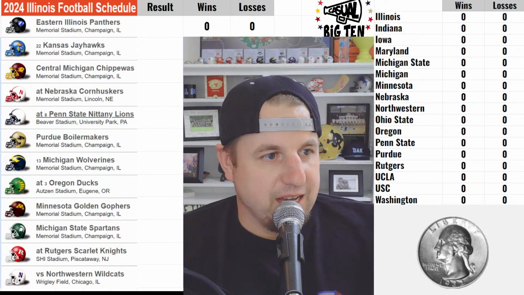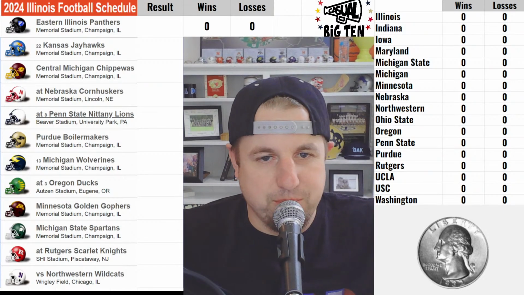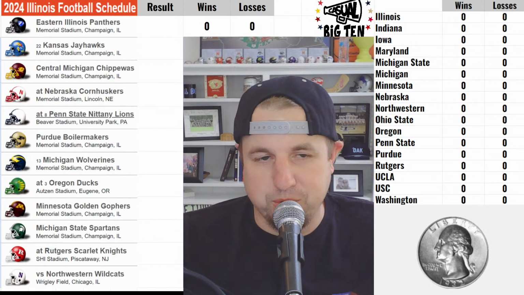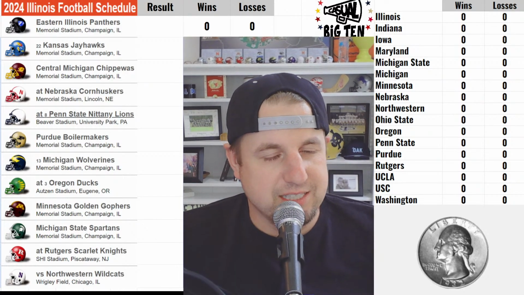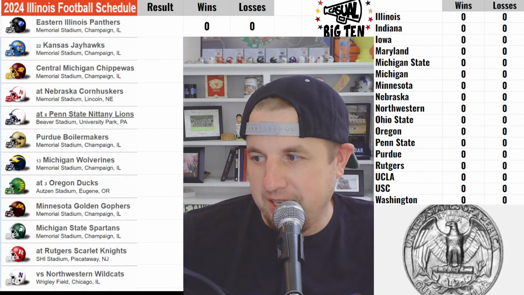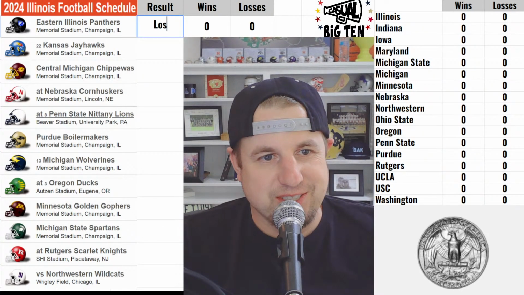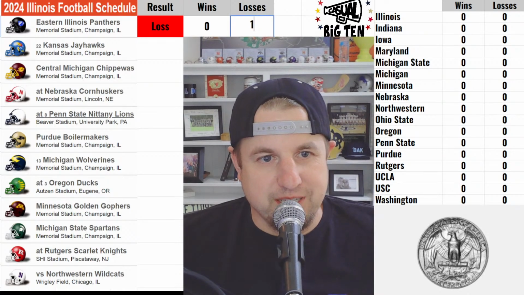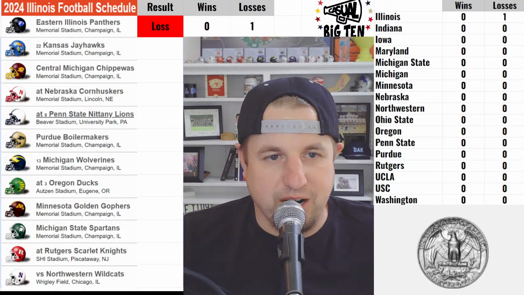So I have the standings on the right of the screen, and then I will have the schedules for each team on the left. And I only have like 30 minutes to do this, so I have to get moving real quick. So first game, Eastern Illinois at Illinois. Remember, heads is a win for the home team. Tails is a win for the away team. So here we go. All right, first game, we got a tails. Illinois loss. And I have to do this part manually, and then the records will update on the right as I go through here. All right, next game.